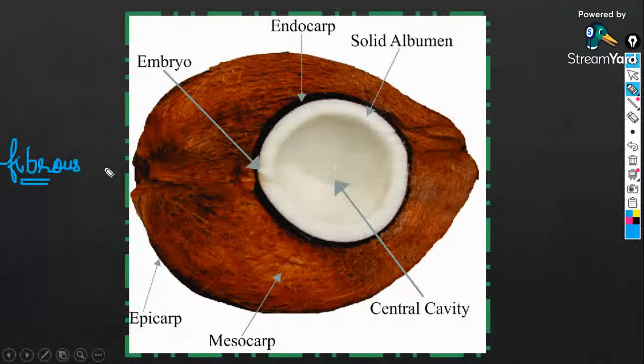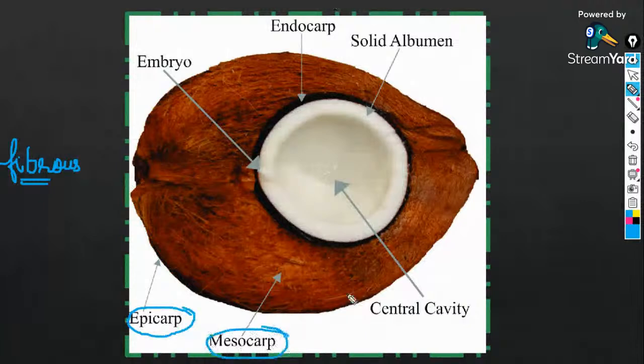The endocarp is the hard, stony structure in the middle of the mango, and the outer peel is the epicarp. In coconut, the outer part is the epicarp and the fibrous portion is the mesocarp.